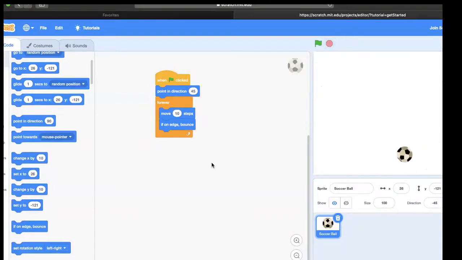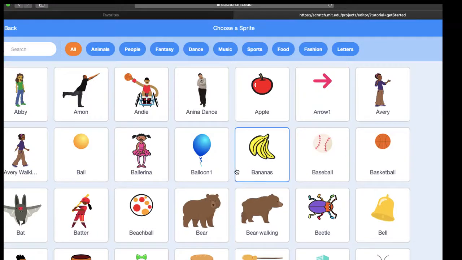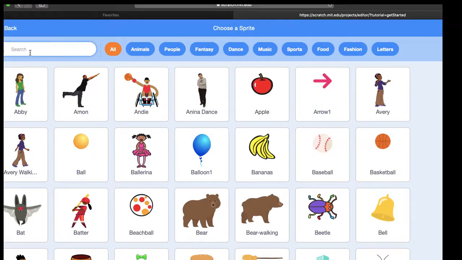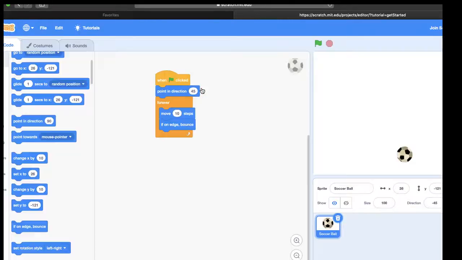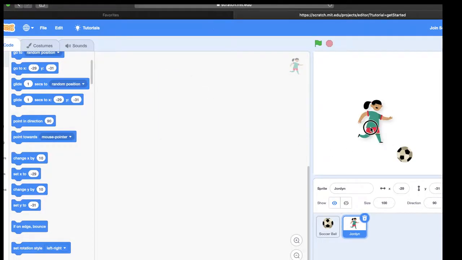Now, the next thing we need to do is get something like a foot to kick the ball. So let's search. Maybe I can search for a foot. Oh, no, but I do have a goalie. Okay. Oh, and I do have Jordan, and Jordan is kicking. Let's get Jordan. All right, and we'll put Jordan right here.